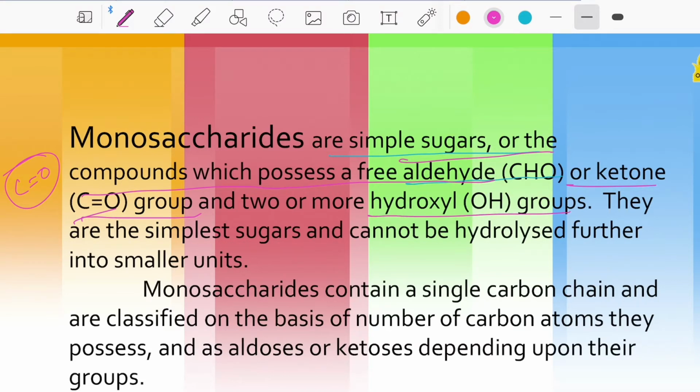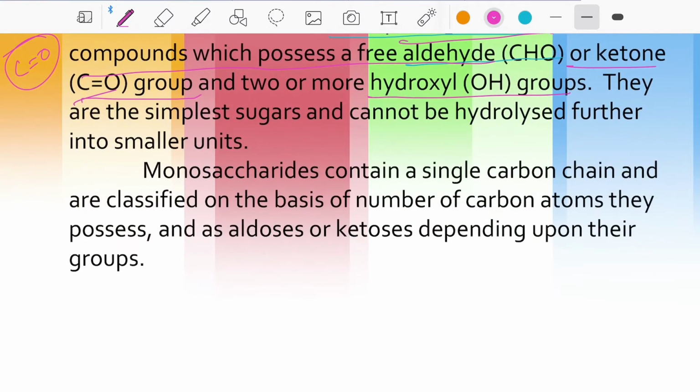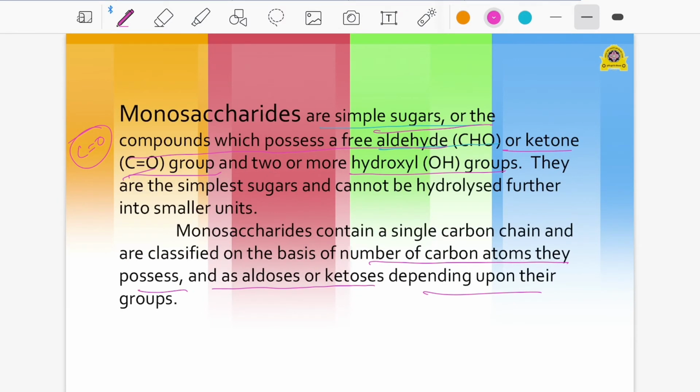As we know, they are the simplest sugars and cannot be hydrolyzed further into smaller units. Disaccharides can be hydrolyzed into monosaccharides, and trisaccharides can be hydrolyzed into monosaccharides, but monosaccharides cannot be hydrolyzed into simpler units because they are the simple unit. Monosaccharides contain a single carbon chain and are classified on the basis of the number of carbon atoms they possess, and as aldoses or ketoses depending upon their group. That's about the monosaccharides.